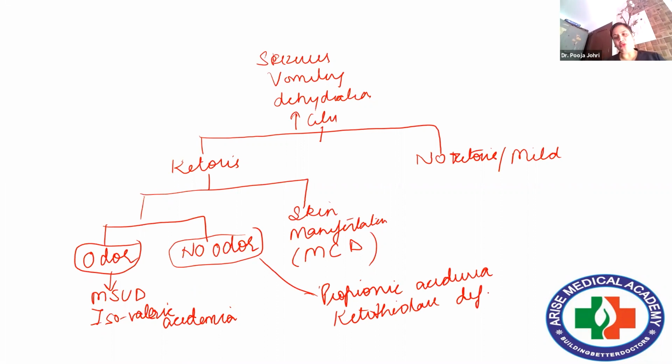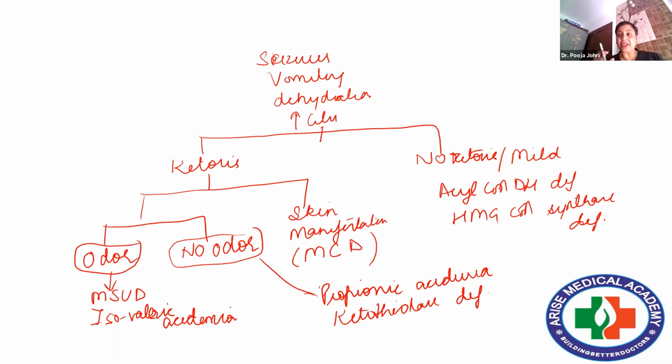If we come over to no ketosis or mild ketosis, then here the examples will be acyl coenzyme A dehydrogenase deficiency and HMG CoA synthase deficiency. Right. So this is a very good slide, which is depicting major things.